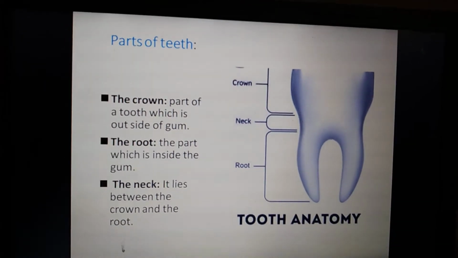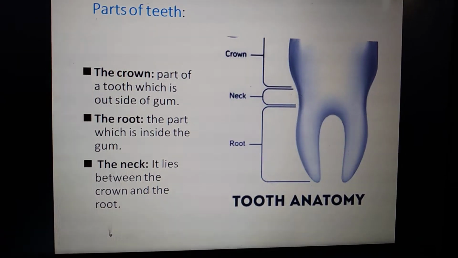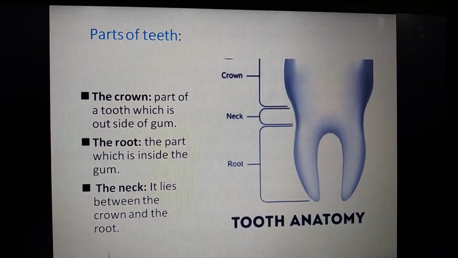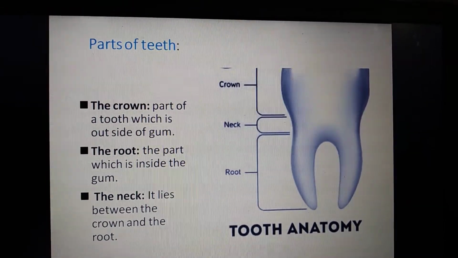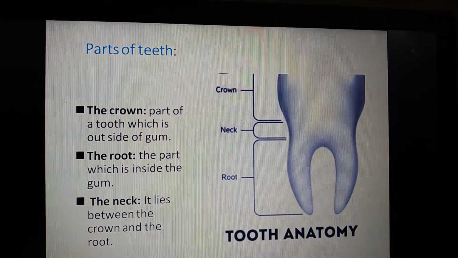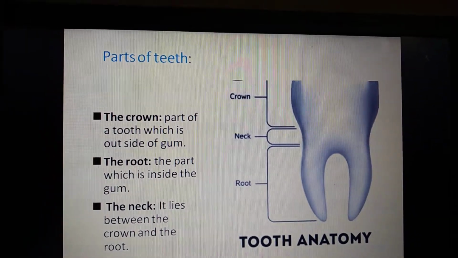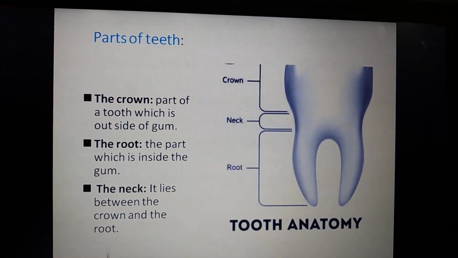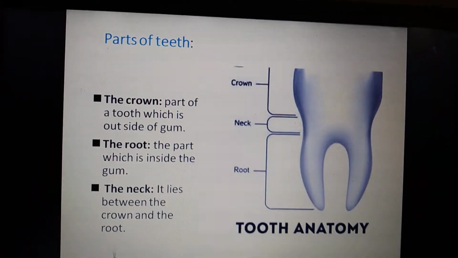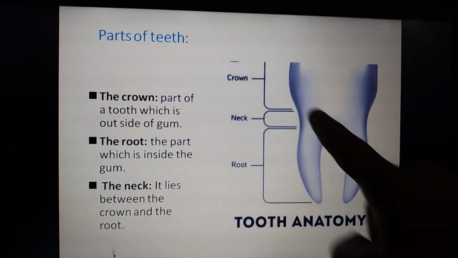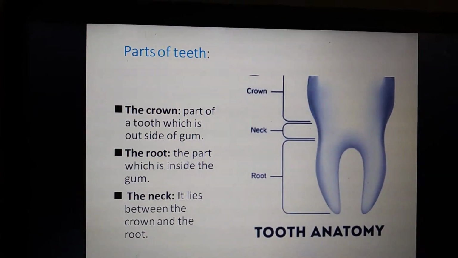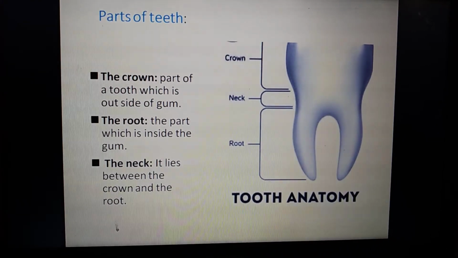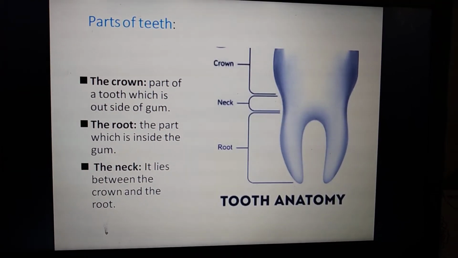The first one, the crown, is the part of the tooth which is outside the gum. There is a pinkish gum, right? Above that we can see a white part. It is made up of calcium and phosphorus. It is a very hard, bony structure that is visible. That part is called the crown. It is visible outside of the gum. And the second one, the root. What is the root? The part which is inside the gum.